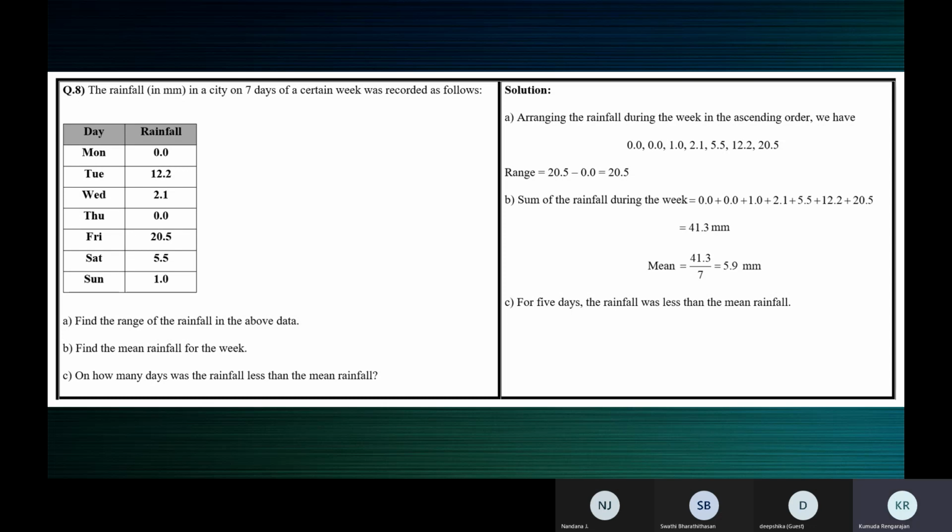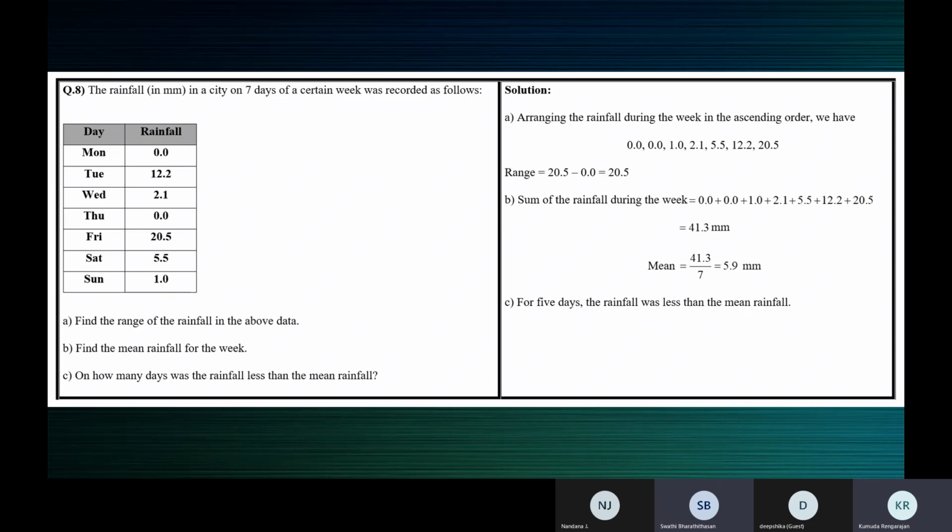Okay. And then, on how many days was the rainfall less than the mean rainfall? On how many days? Ma'am, 5 days, ma'am. You must say the count of the days. We must not say Monday, Tuesday and all that. You should not name the day of the week. We must always answer the question on how many days. How many meaning 1 day, 2 days, 3 days. They're asking how many days.